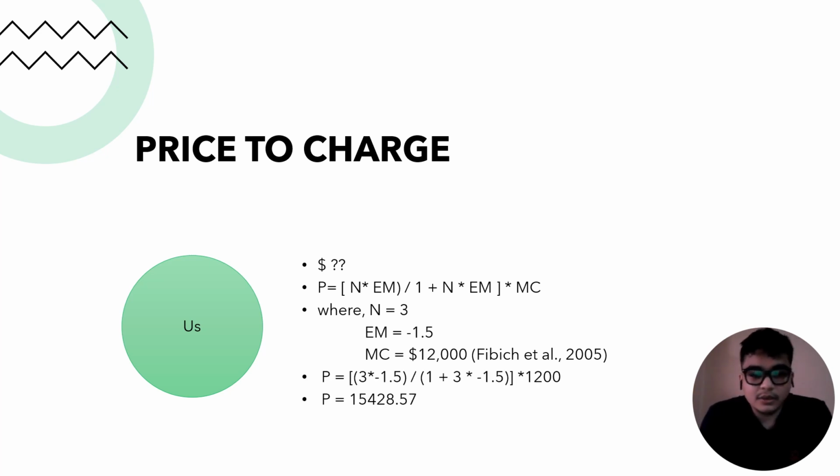Looking at the formula and calculating, we get the value of $15,428.57. This should be the amount which we are charging to the customers.